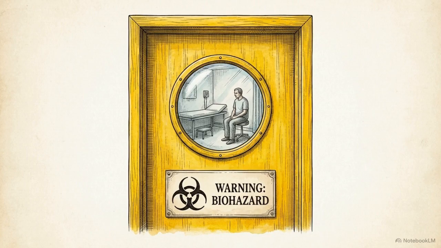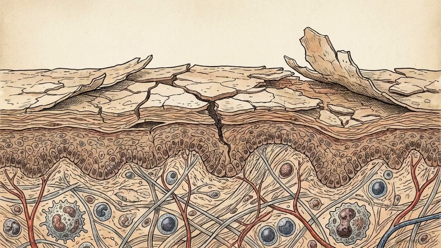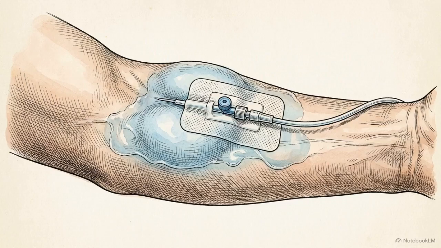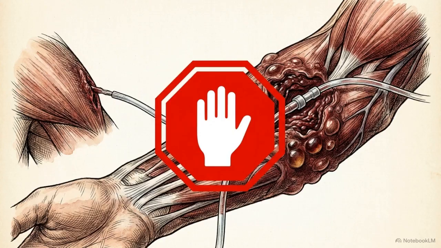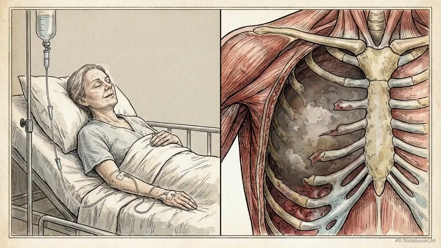Managing neutropenia requires protective isolation and strict hygiene protocols. Because drugs damage skin integrity, mild soaps and gentle care prevent secondary infections. There are also mechanical risks to the delivery of these drugs. Infiltration occurs when standard IV fluid leaks into surrounding tissue, causing cool, localized swelling. Extravasation occurs when a toxic vesicant drug leaks. This clinical emergency requires immediately stopping the infusion and administering a specific antidote to prevent tissue necrosis. Oncological management requires sustaining the patient through the systemic effects of the treatment while it eliminates the tumor.